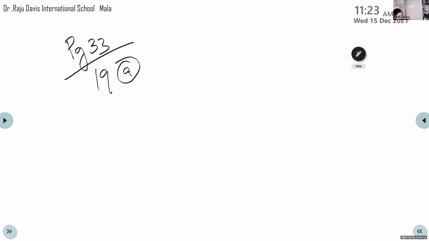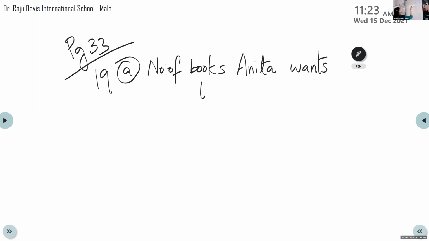So what will be the first step? Number of books Anita wants to arrange. Those who join now, please take page 33, question number 19A. Number of books Anita wants to arrange. What is the total number of books that Anita wants to arrange? 100.